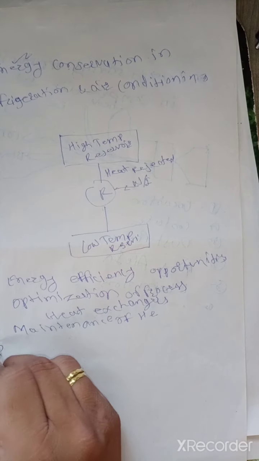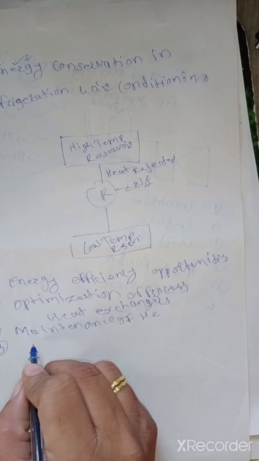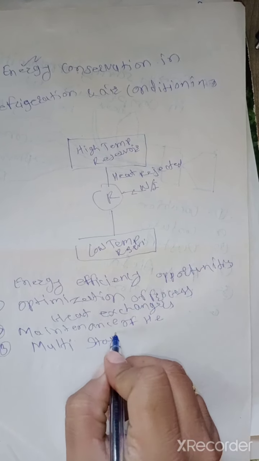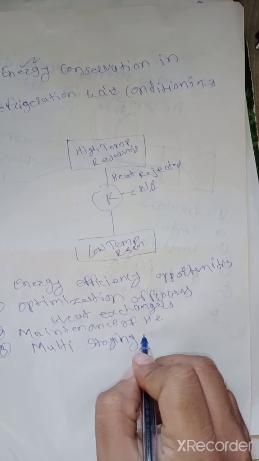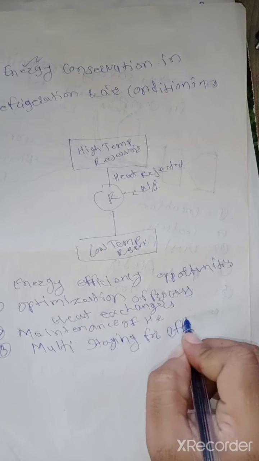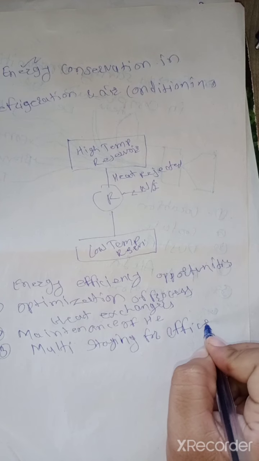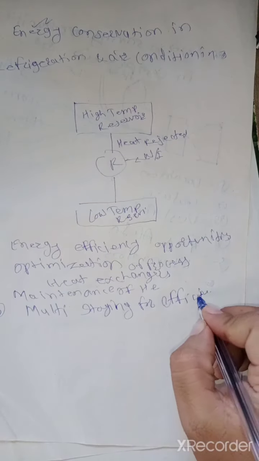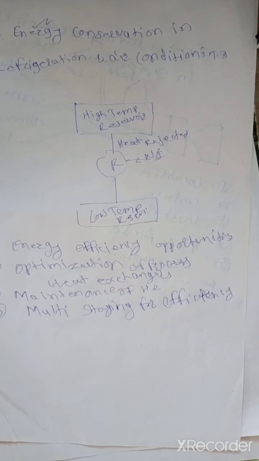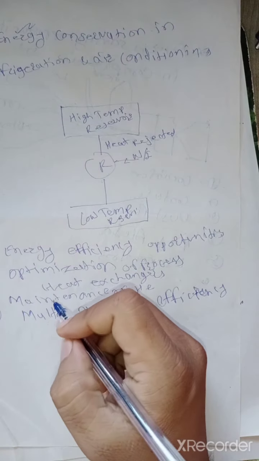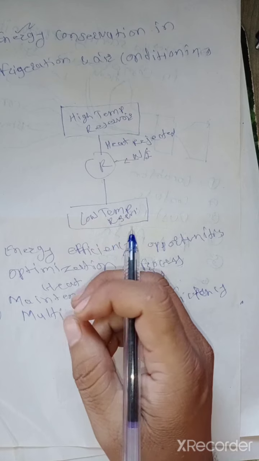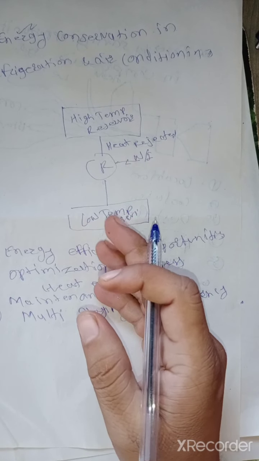Next, third is multi-staging for efficiency. Efficient compressor operation requires that the compression ratio be kept low to reduce discharge pressure and temperature.